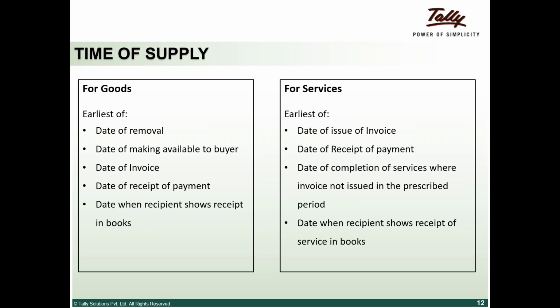The date of completion of service, where the invoice is not issued in the prescribed period. If I've completed a service but not given an invoice, the supply has been triggered. And the last one is if you've accounted it in your books. So the earliest of any of these dates.